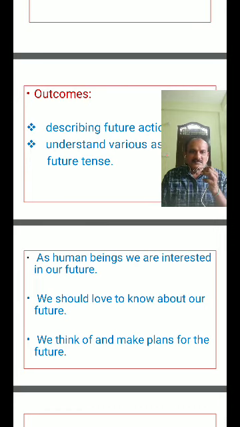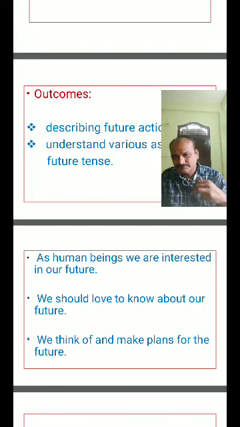We love to know about our future. We think and make plans for the future.